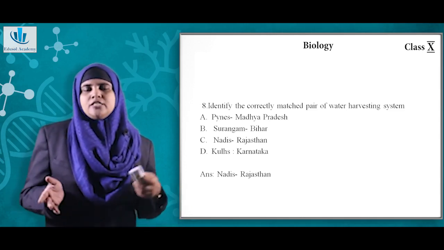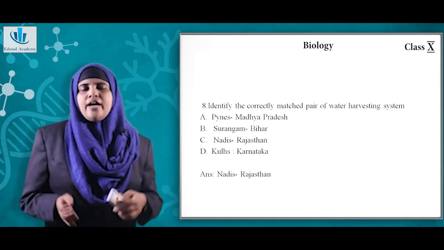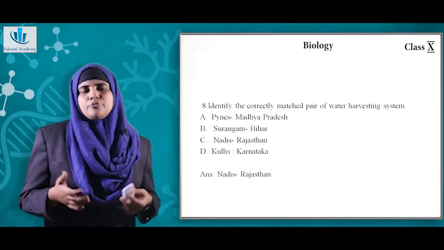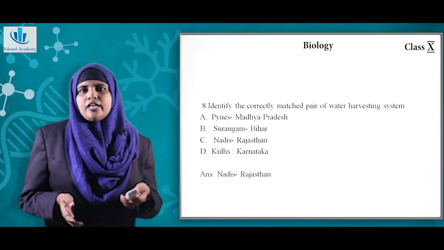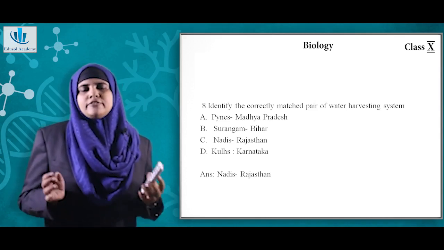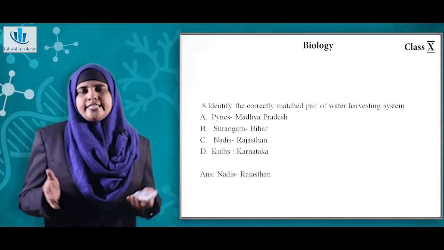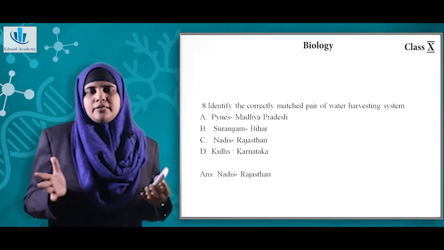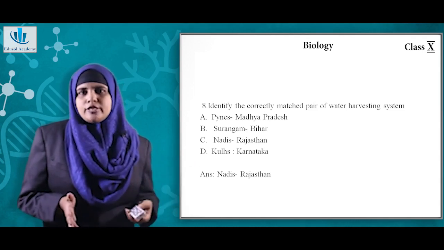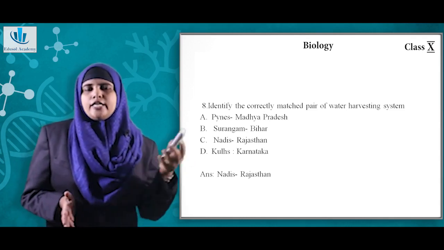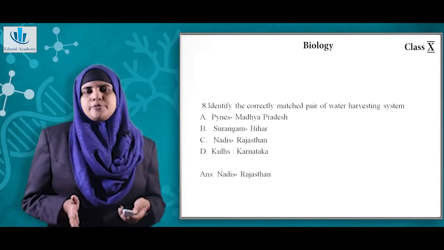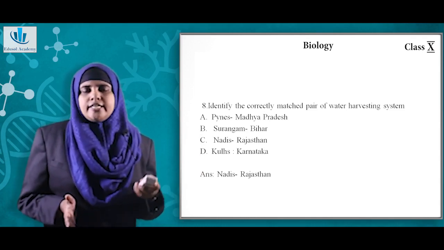So here Ahars-Pynes you can see usually in Bihar, and Surangam in Kerala, and Kuls in Himachal Pradesh. So here they have asked for the rightly matched pair, so that will be option C. All the other 3, that is Pynes in Madhya Pradesh, no, that is a wrong answer, it is in Bihar. Surangam is not in Bihar but in Kerala, and again Kuls is in Himachal Pradesh. So here the right answer will be option C, that is Nadis in Rajasthan.